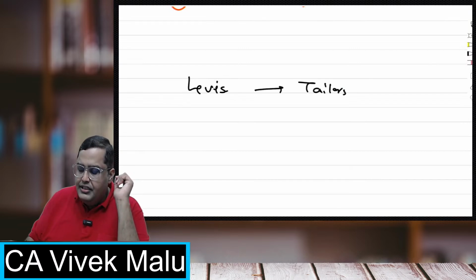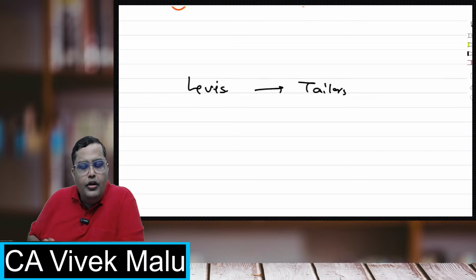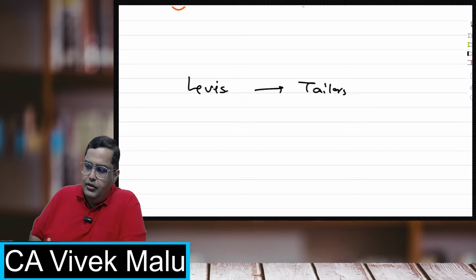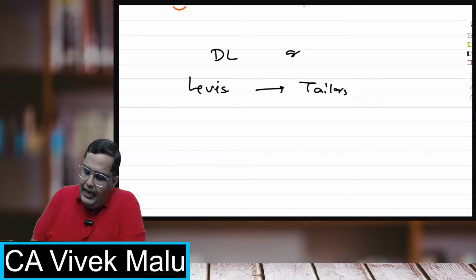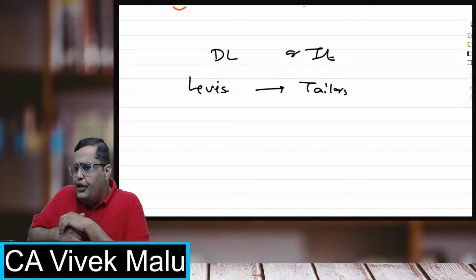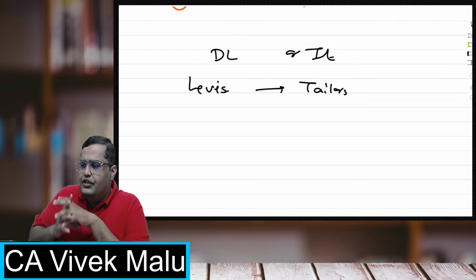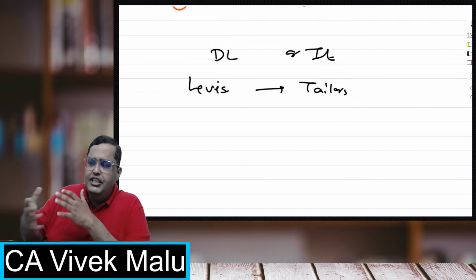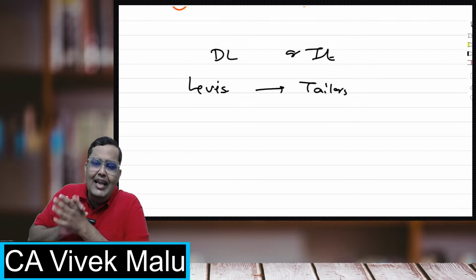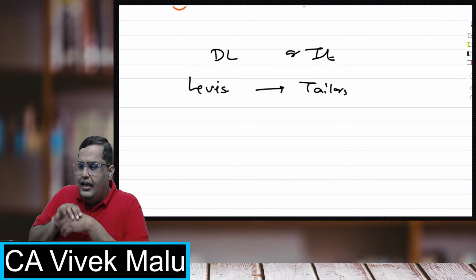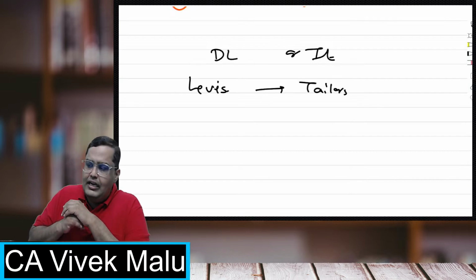Can you tell me what are the tailors? Are they direct labor or indirect labor? You can write DL or IL. For Levi's company, which is producing your jeans and t-shirts and all that, the tailors, what are they? Direct labor or indirect labor?